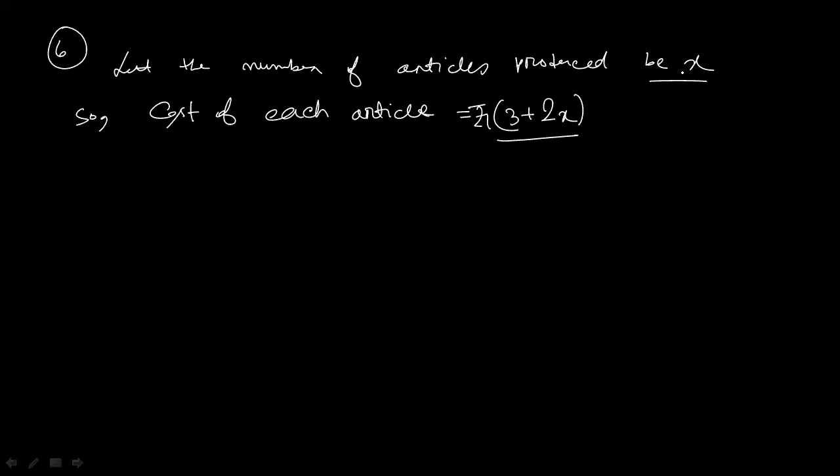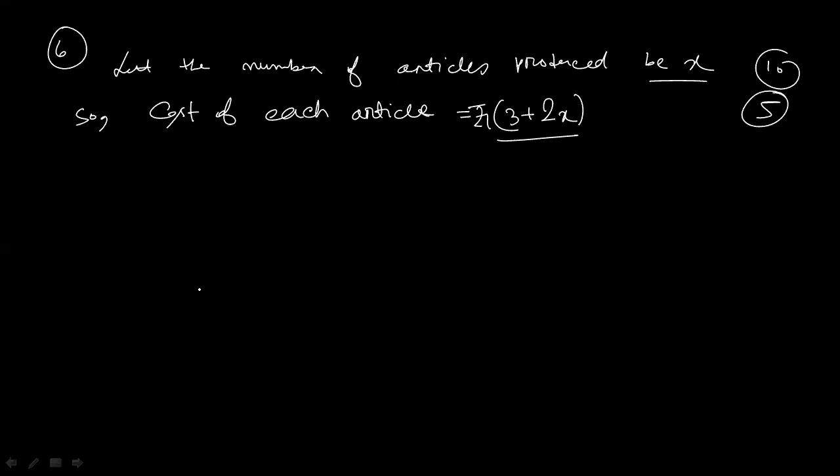Now see, x is the number of articles produced on that day. That x number of articles are produced, and the cost of each article is this one. So what will be the total cost of the articles? It will be number of articles into cost of one article. Suppose we take one example. Suppose 10 articles are there, and the cost of each article is ₹5. So what will be the total cost of the 10 articles? 10 into 5, 50. Yes or no? So in the same way, write down.